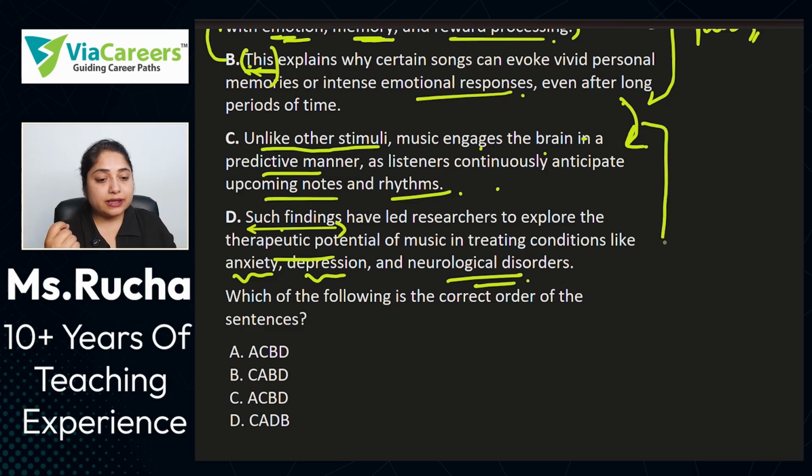Again, these two sentences, C and D, are also a pair.